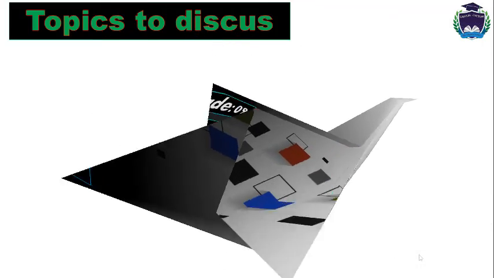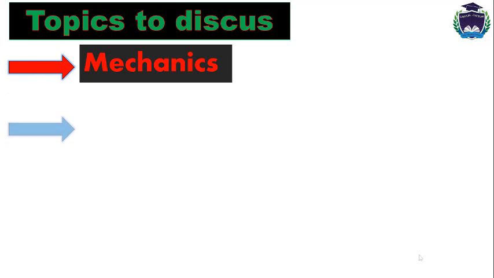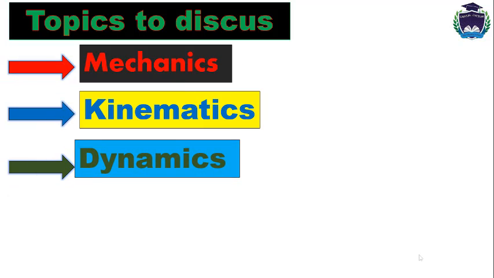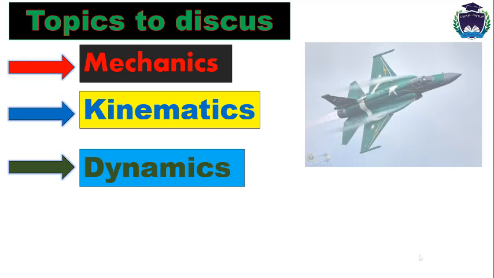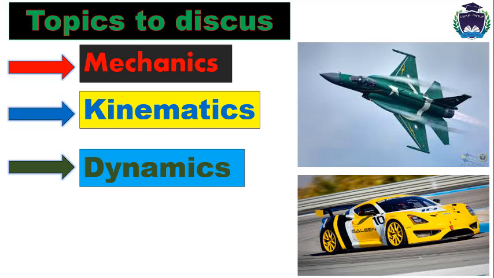Okay, so here the topics to discuss are what is mechanics, what is kinematics, and what is dynamics. Mechanics is defined as the branch of physics in which we study the motion of objects, for example, the motion of a flying jet and the motion of a moving car. We have divided mechanics into two types. The first one is kinematics and the second one is dynamics.